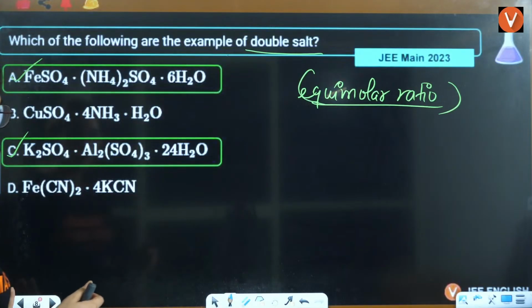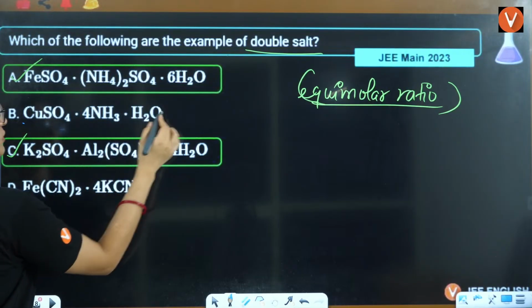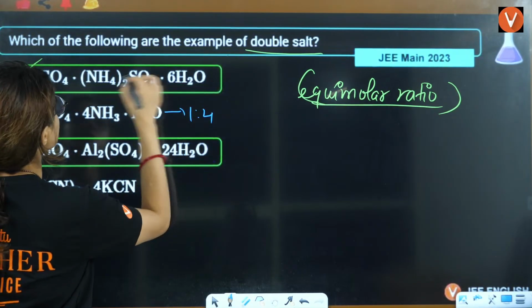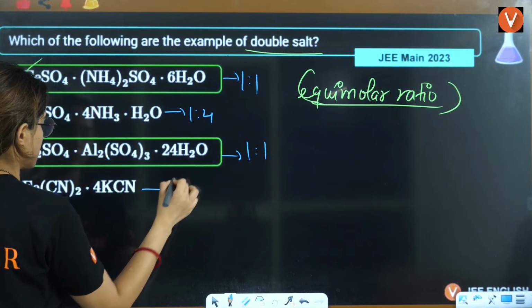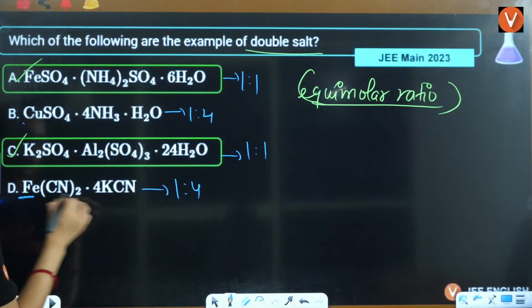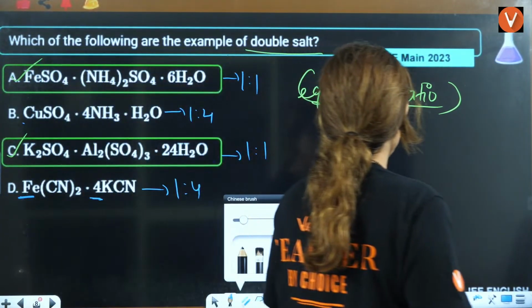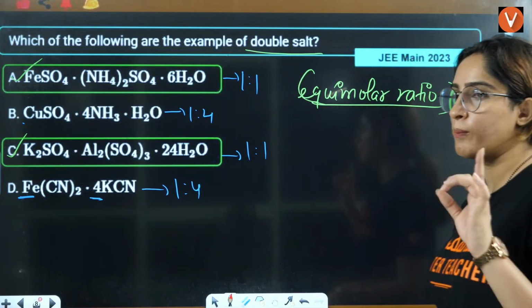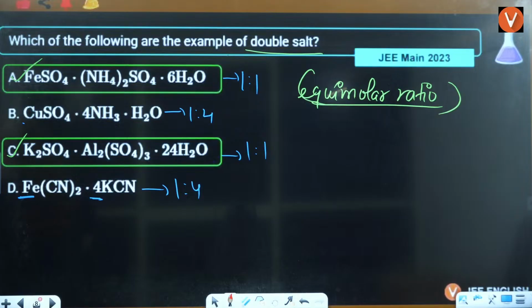As I have told you here, this is in ratio 1:4. This is in equimolar ratio. This is in equimolar ratio. This is in 1:4. So double salts will be equimolar ratio, complexes will be non-equimolar ratio.